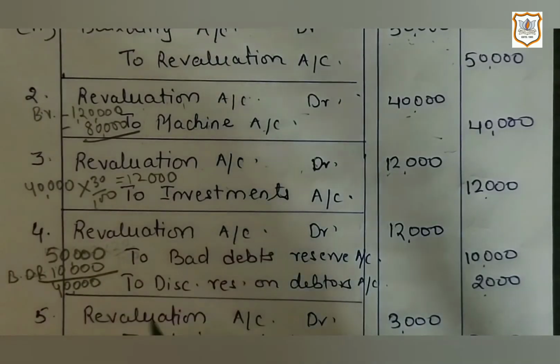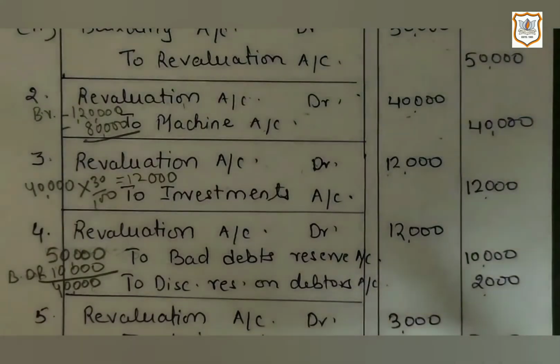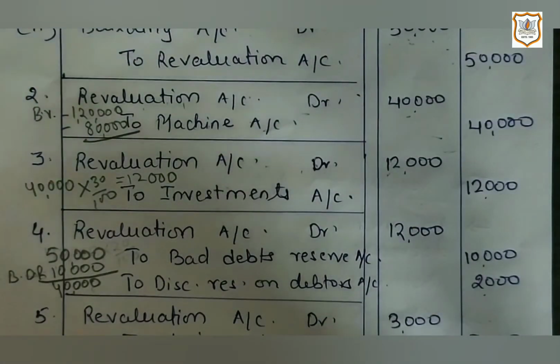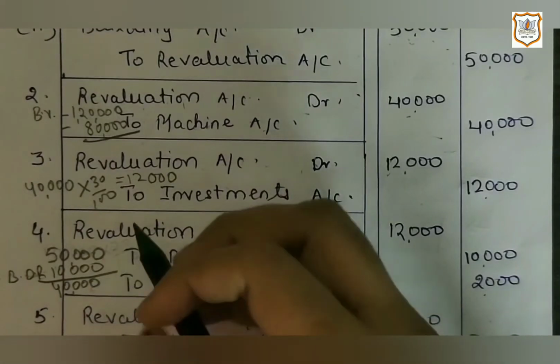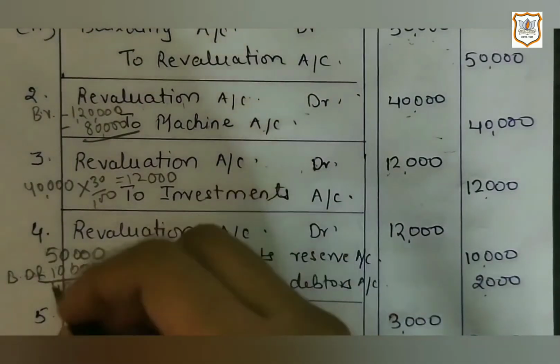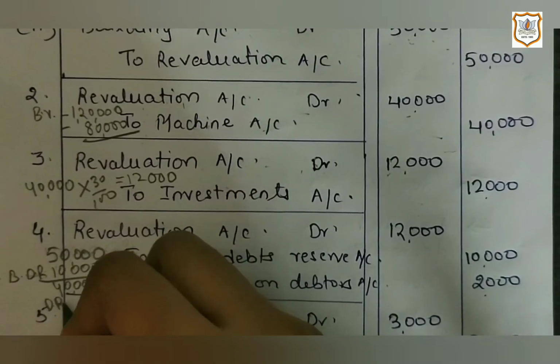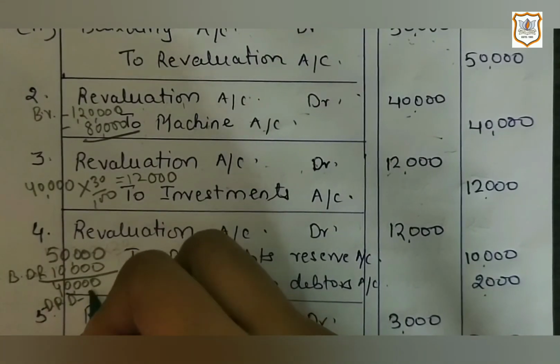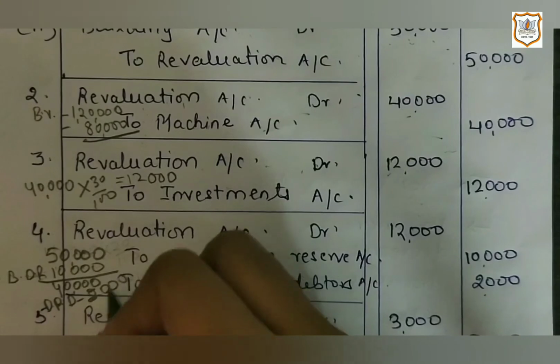That means our available good debtors are 40,000, and on good debtors only we will calculate the discount reserve on debtors, which is given as 5%. So 5% of 40,000 is 2,000. So the discount reserve on debtors is 2,000.